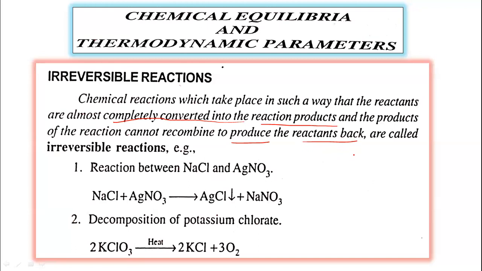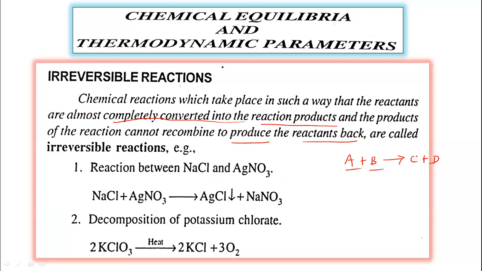For example, if we take two reactants A and B, A reacts with reactant B, and if there is the formation of the products C and D, then these two products cannot recombine to produce the reactants back.